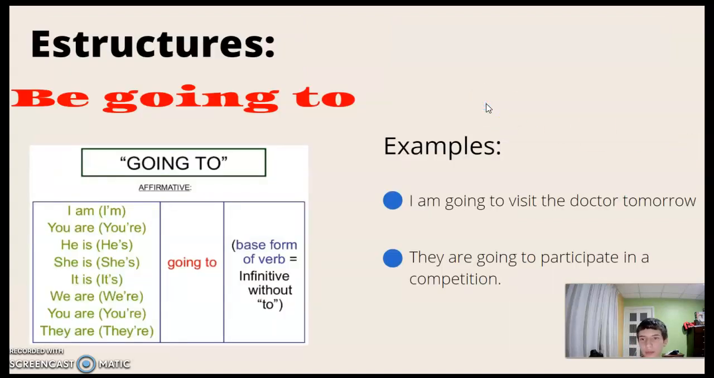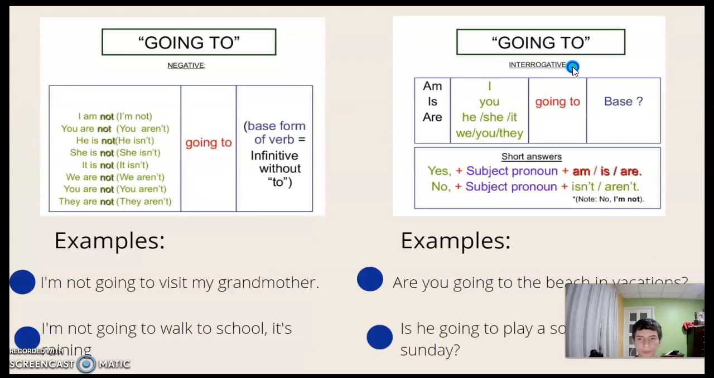And the structure of be going to: the affirmative is pronoun plus be going to, and the verb in base form, or infinitive without to. Examples are: I'm going to visit a doctor tomorrow. They are going to practice in a competition.